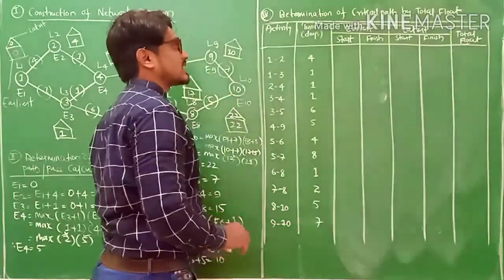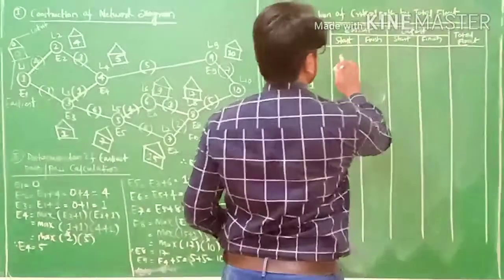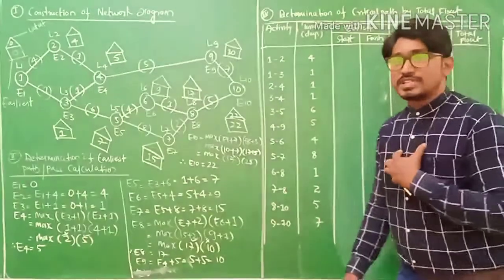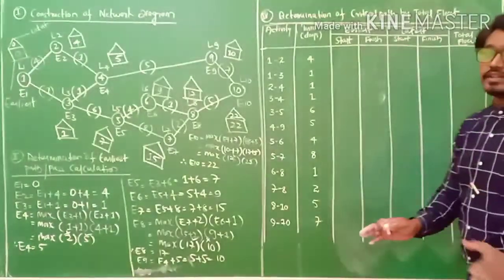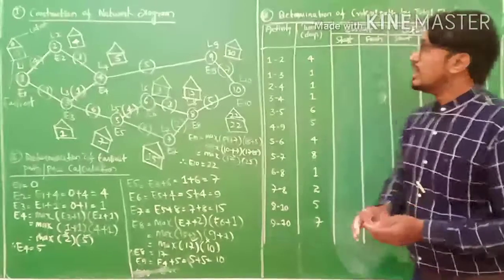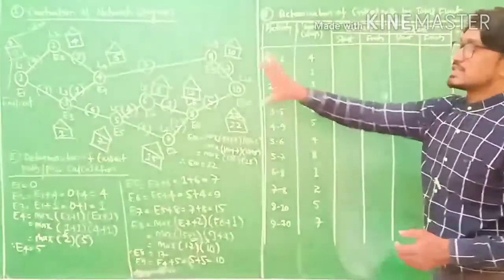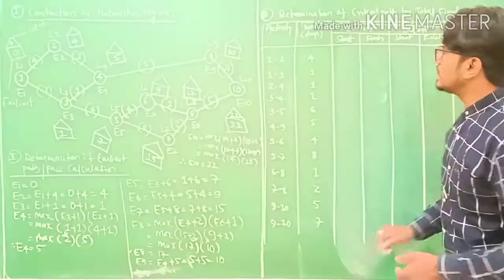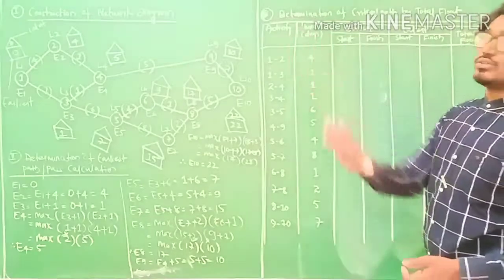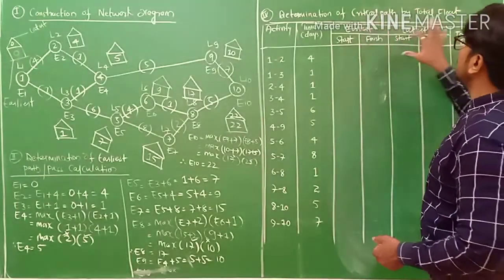The next step, now it's time to find out the earliest start and the latest finish. See, my procedure to find out total float is different. So you need to pay concentration and full attention to how I am finding out the earliest start and the latest finish from this constructed network diagram. First activity is 1 to 2, my friends. So we go to 1 to 2 and find out the earliest start and latest finish.